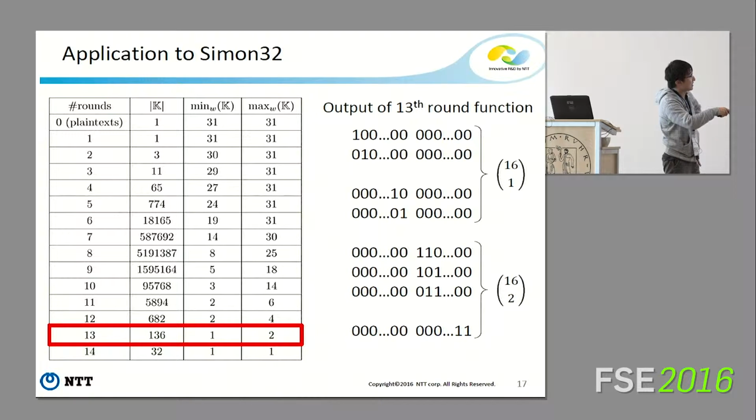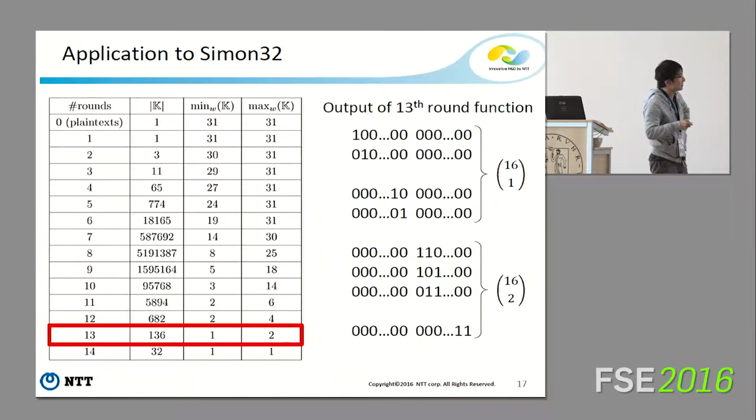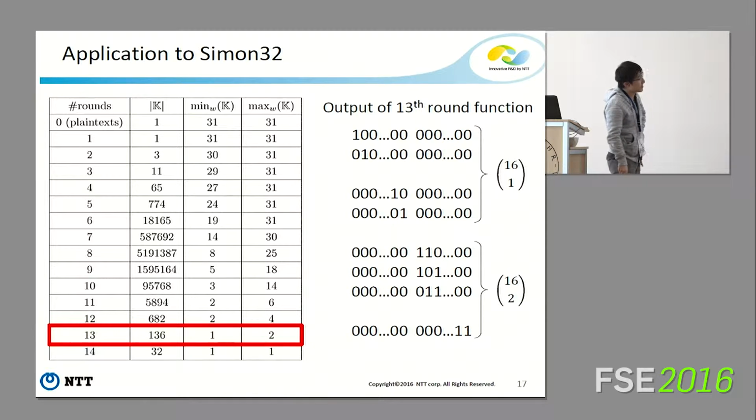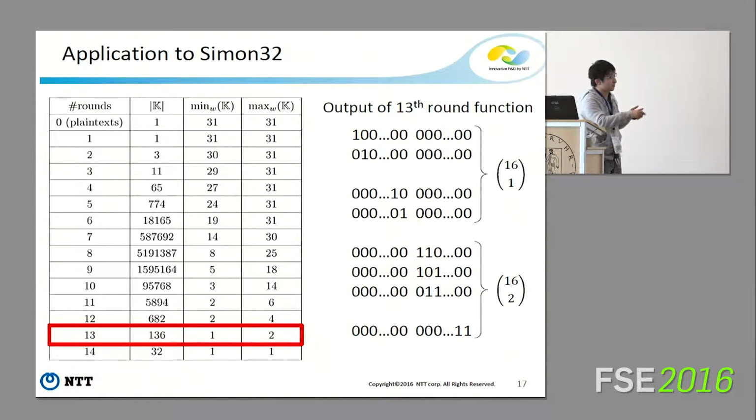The number of elements in K is 136 vectors, and this is such a vector. This means if we pick 1 bit from the left half, the parity is unknown. If we pick 2 bits and calculate the parity, the parity is unknown. If we pick only 1 bit from the right half, the parity is balanced. So this integral property is: the left half is unknown, but the right half is balanced.